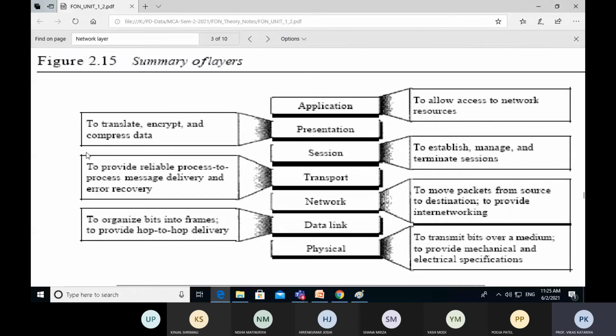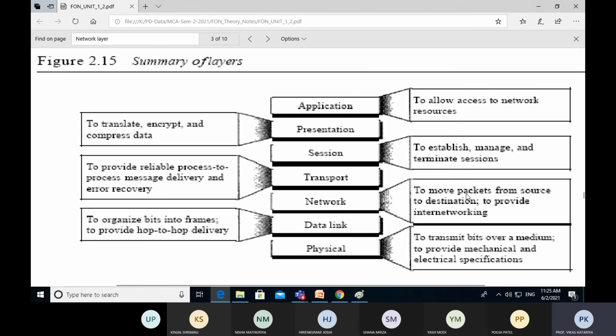Presentation layer is responsible for translation, encryption and compression of the data. Session layer establishes, manages and terminates the session. Transport layer is responsible for providing reliable process-to-process data communication, message delivery, and error recovery. For managing flow, it has a number of methods, and for error control, it has so many methods.